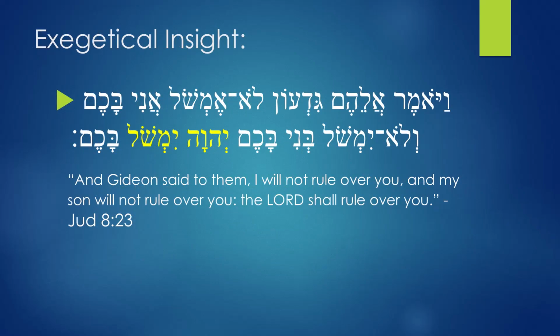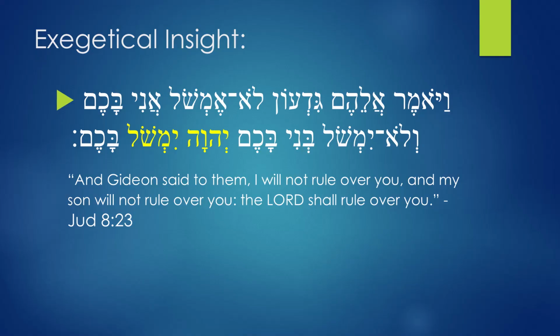And finally, let's look at the passage. This passage is from Judges 8 verse 23. Let's just try to analyze it a bit. Judges 8 verse 23. The passage says, Vayomer alehem Gideon, lo emshol ani bakem, velo yimshol beni bakem, Yahweh yimshol bakem. Now I want you to pay attention here because there is an exegetical insight, an insight that is coming from the Hebrew.